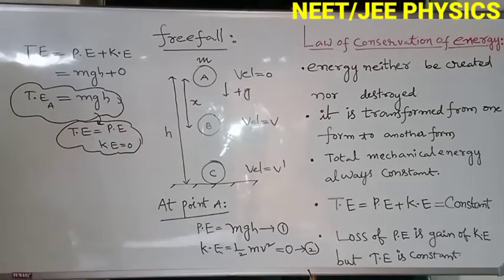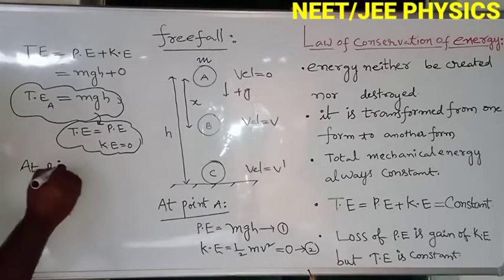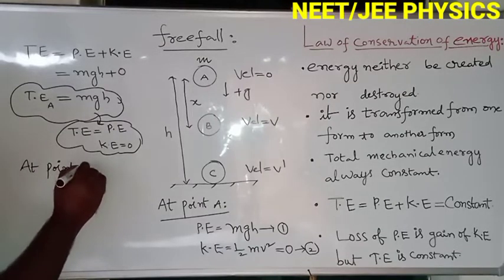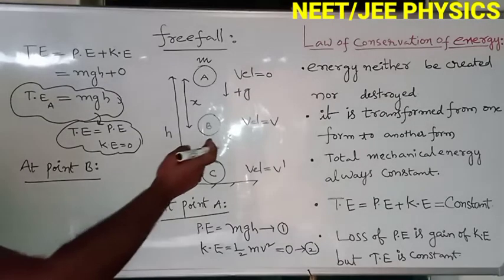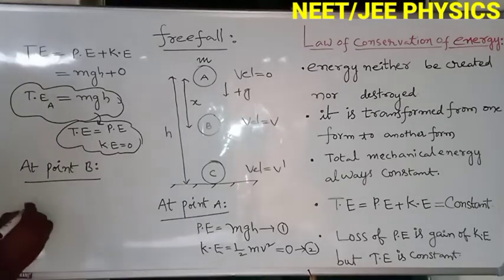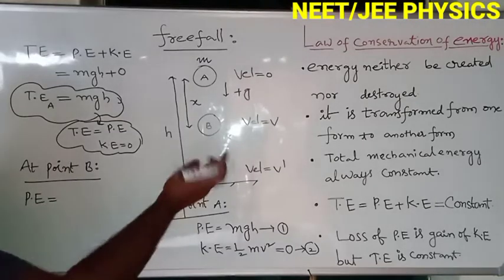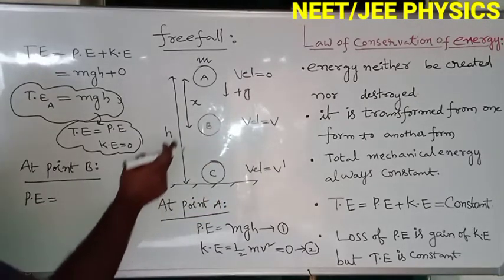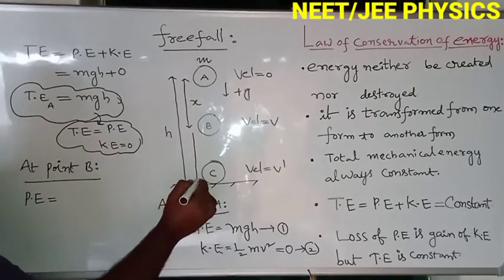Kinetic energy is 0. Now observe point B. At point B, what is the potential energy and kinetic energy? Potential energy equals mgh formula. From the ground, how much height? The height is h minus x.